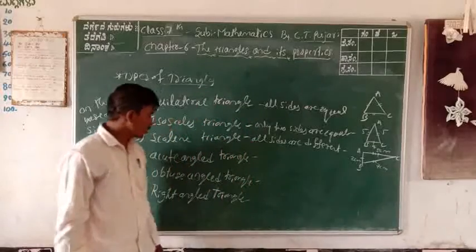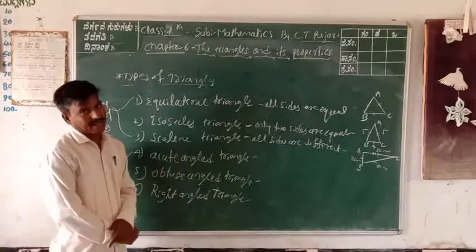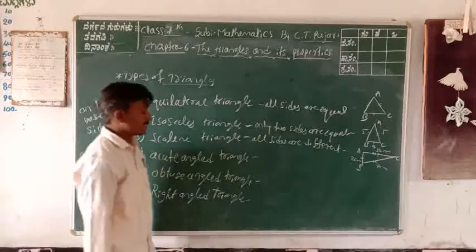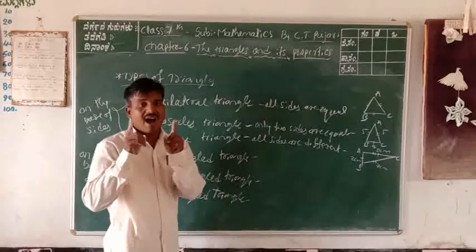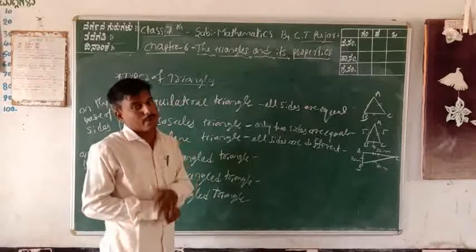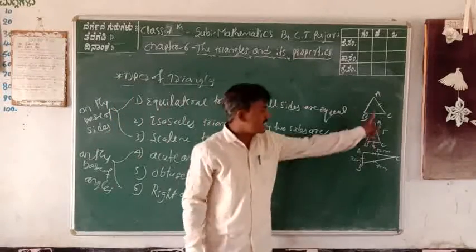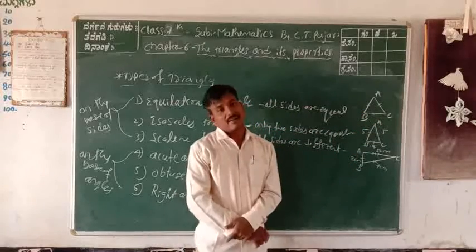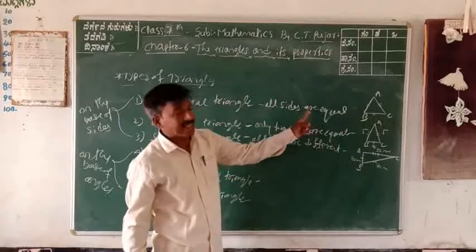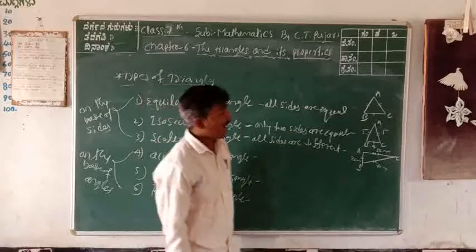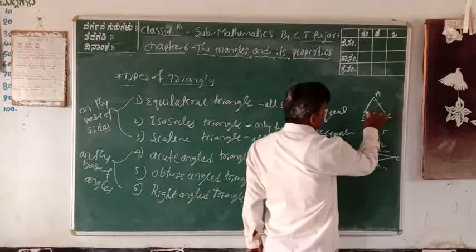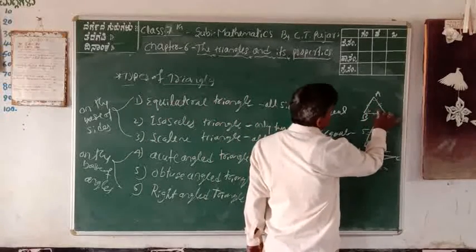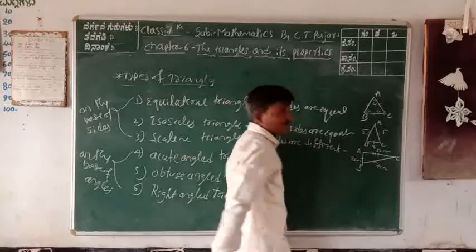The next, fourth one, is the acute angle triangle. Acute angle triangle means in a triangle, all angles are acute. An equilateral triangle is also an acute angle triangle, because all sides are equal and all angles are equal. Each angle is 60 degrees: 60, 60, 60, and the sum is 180.